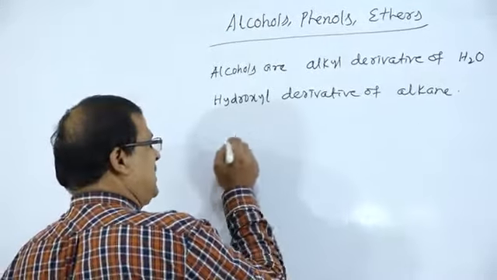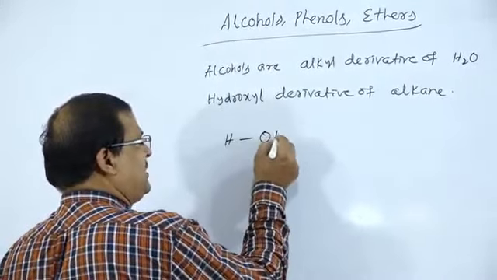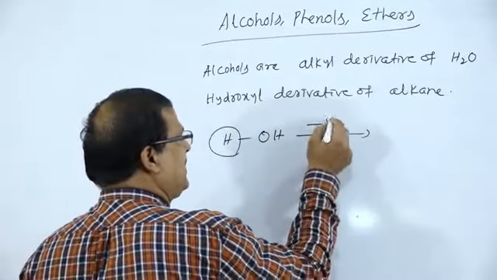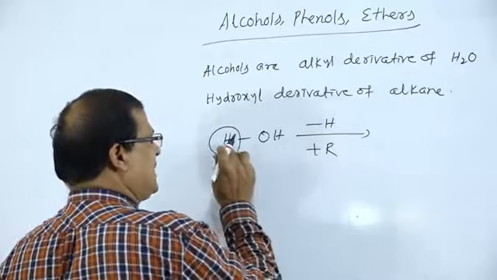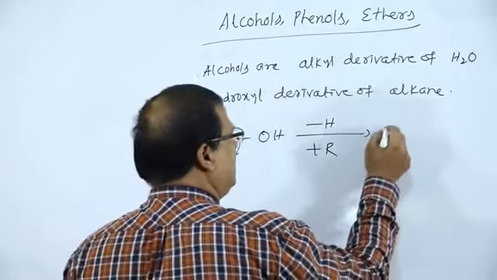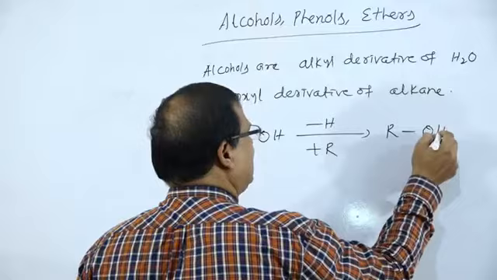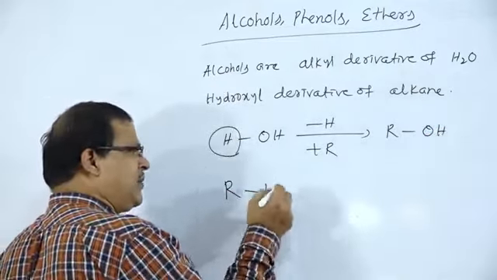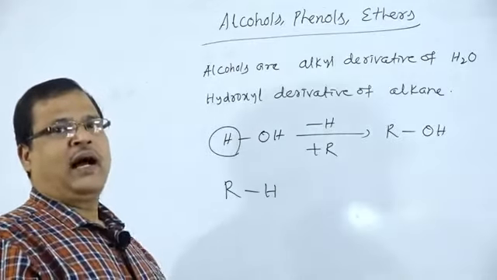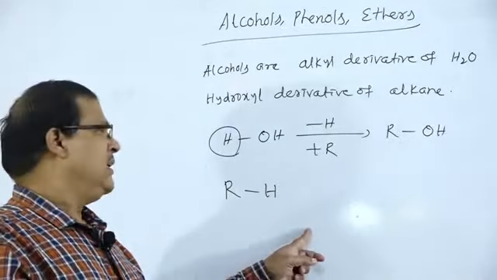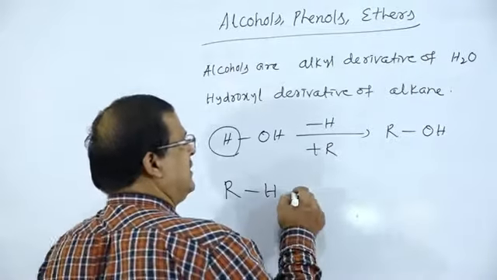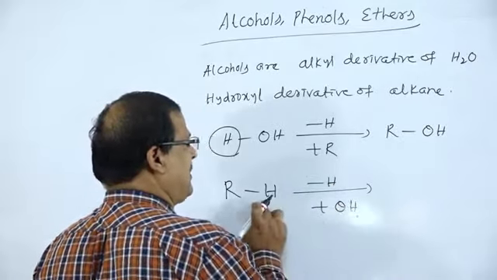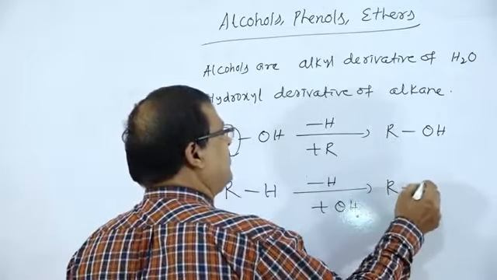So how is that obtained? HOH, that is the formula for water. So this hydrogen atom is replaced by R, minus H plus R, and the formula is ROH. That is the formula for alcohol. Then RH, that is the formula for alkane, and in the alkane, minus H plus OH gives the hydroxyl derivative. That is the formation of ROH.